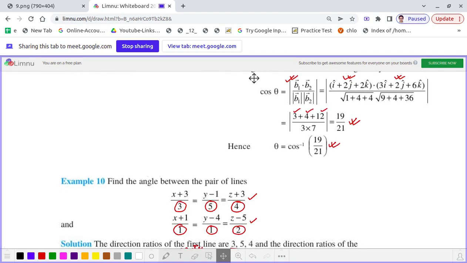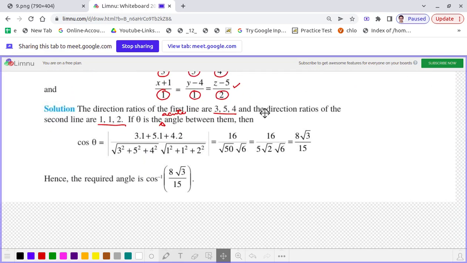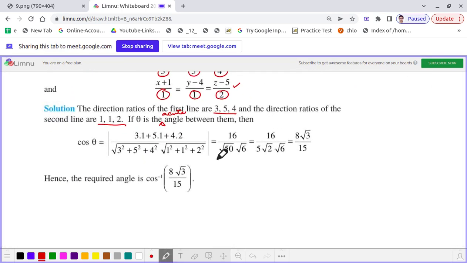Exactly the same thing we have applied here. a1 a2, that means 3 into 1, plus b1 b2, that is 5 into 1, plus c1 c2, that is 4 into 2, divided by square root of 3 square plus 5 square plus 4 square, into square root of 1 square plus 1 square plus 2 square.